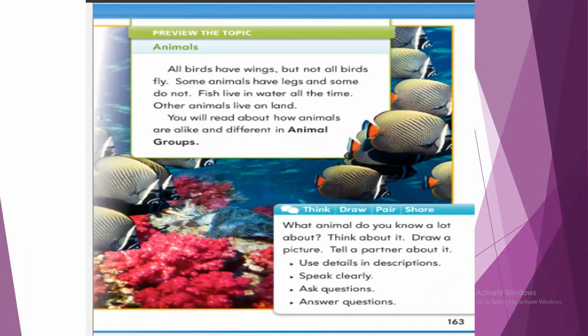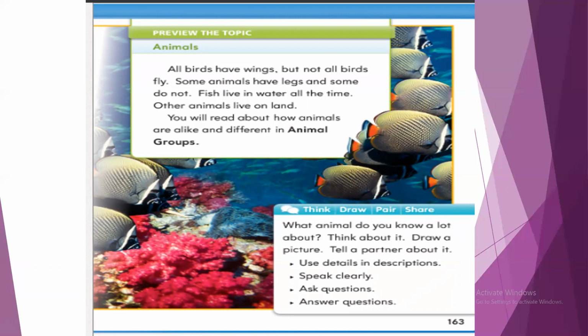Animals is the topic and the theme of the story. All birds have wings, but not all birds fly. Some animals have legs and others don't. Fish live in water all the time. Other animals live on land. You will read about how animals are alike and different in Animal Groups.